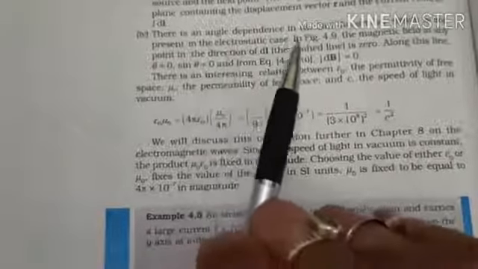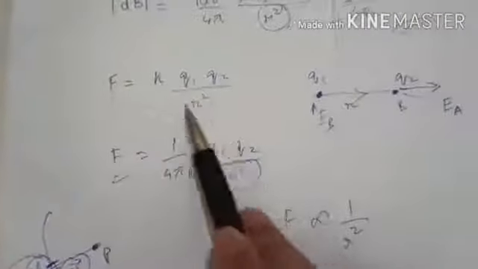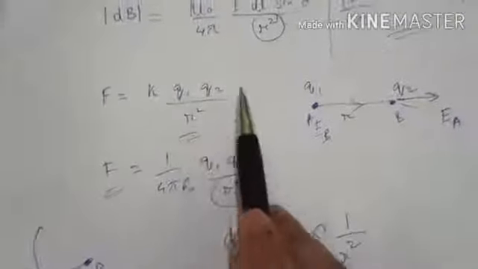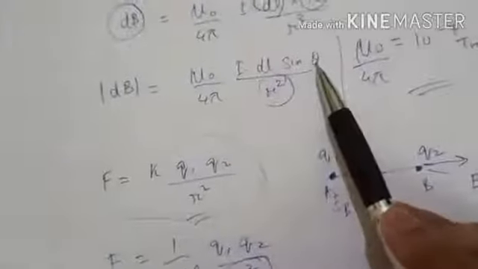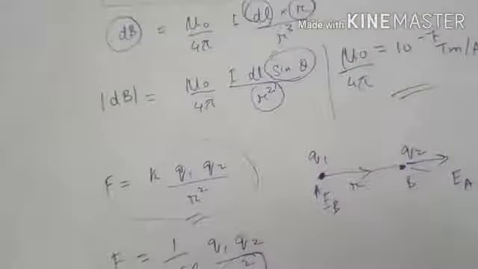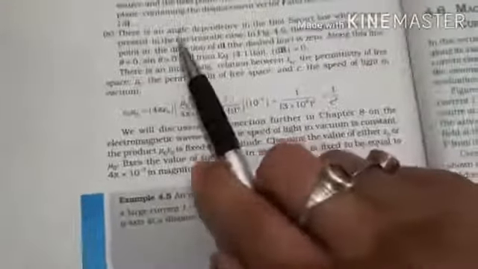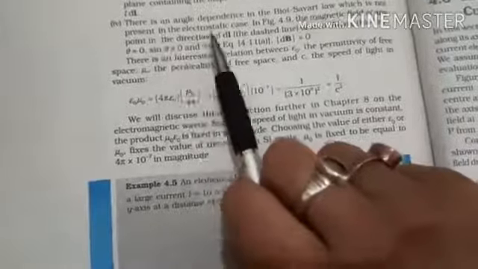Let's go to the next point. The next point is there is an angle dependence in the Biot-Savart's law which is not present in the electrostatic case. In the electrostatic case there are no angles. We write F equal to k q1 q2 divided by r square, so there is no angle dependence. But for the magnetic field, the expression is dB = μ0/4π idl sin θ divided by r square. There is a sin θ, so it depends on the angle. There is an angle dependence in the Biot-Savart's law which is not present in the electrostatic case.